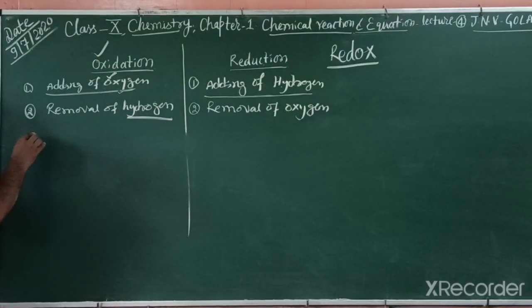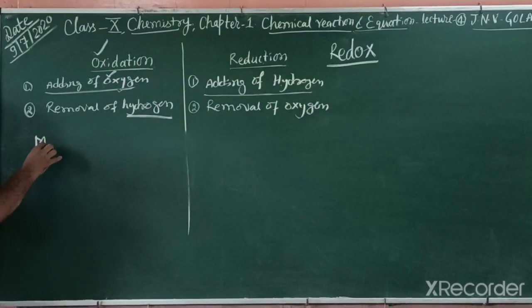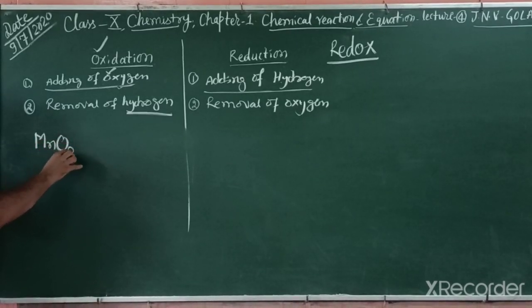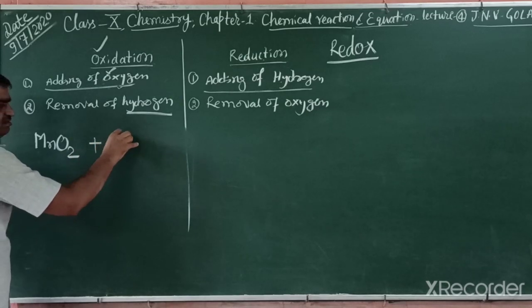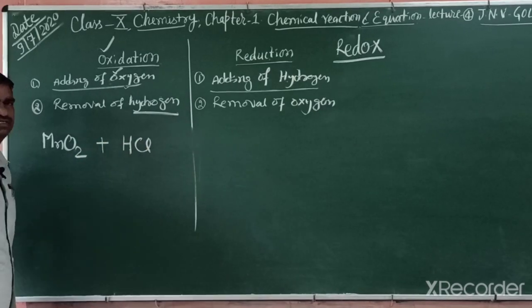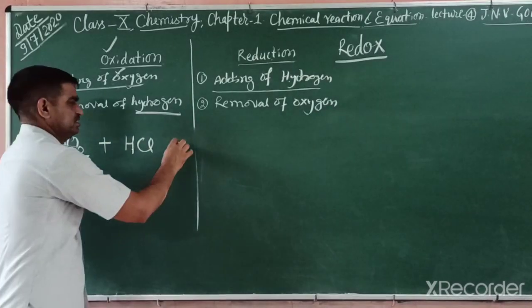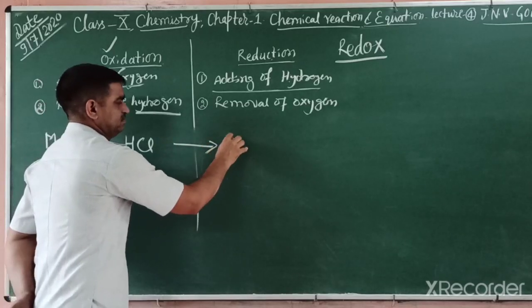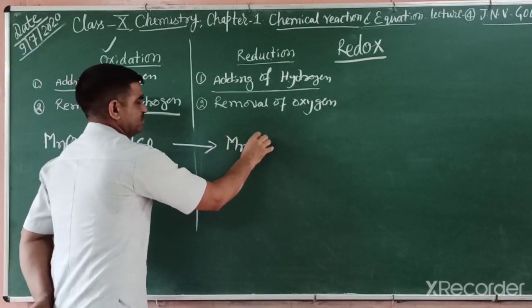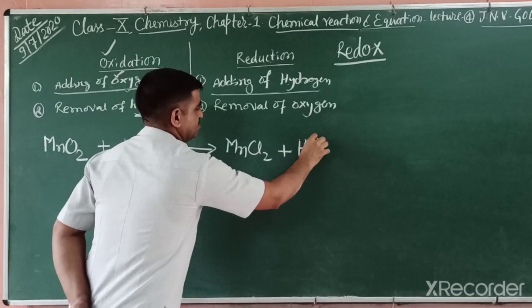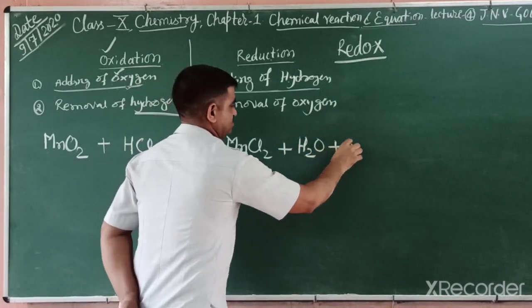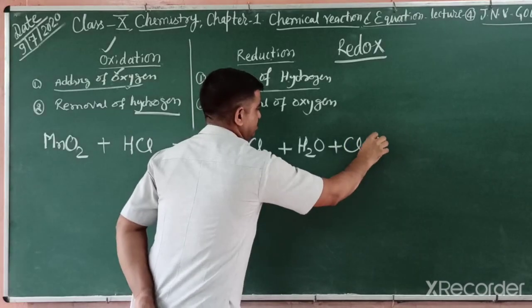In this reaction, manganese dioxide reacts with HCl, hydrochloric acid, and we get manganese chloride plus water plus chlorine gas released.